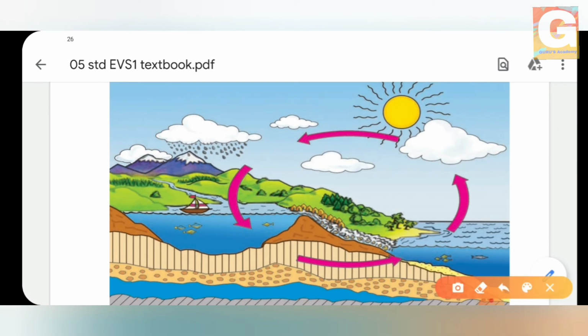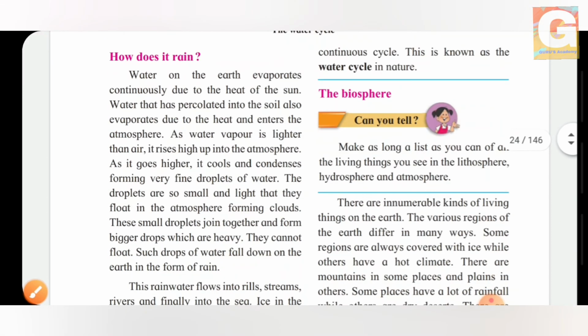The small droplets form the clouds, and then these clouds come close together. Why do they come close together? Because they become heavy, and so they come down in the form of rain. And this is how the rains are formed, and this is called the water cycle.